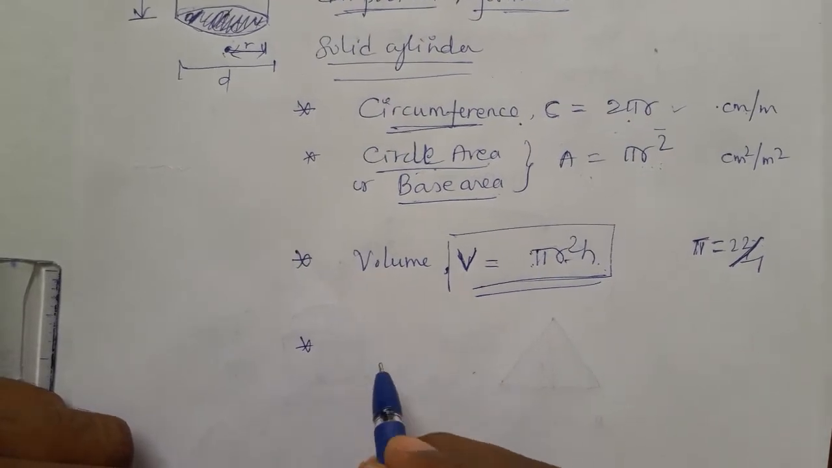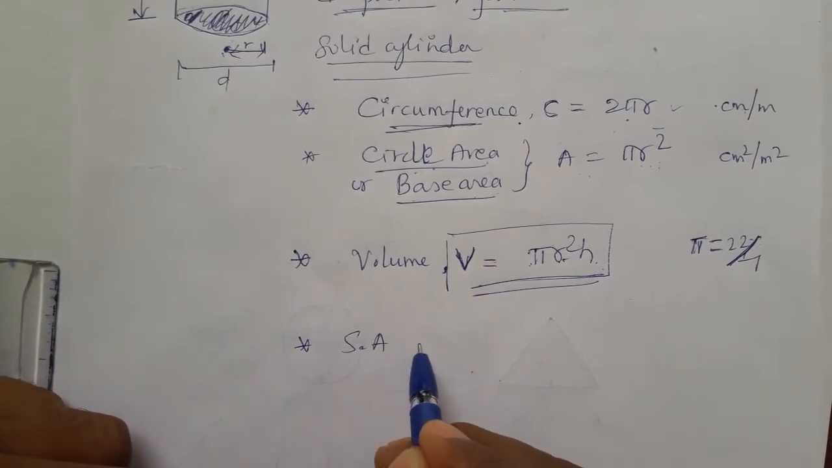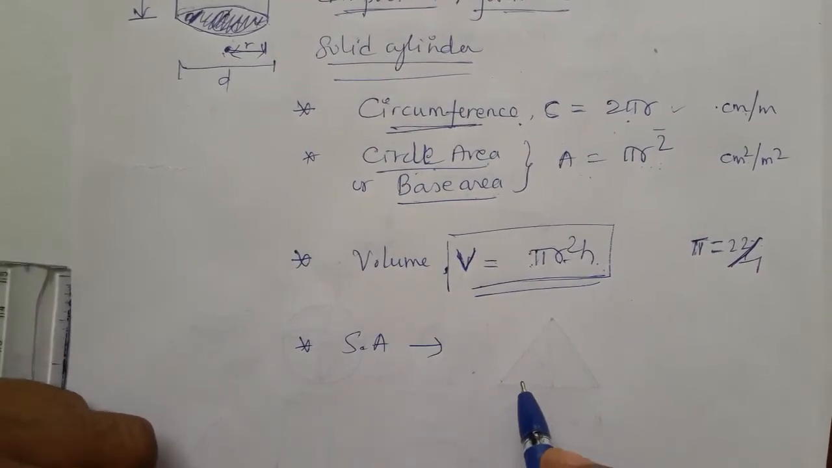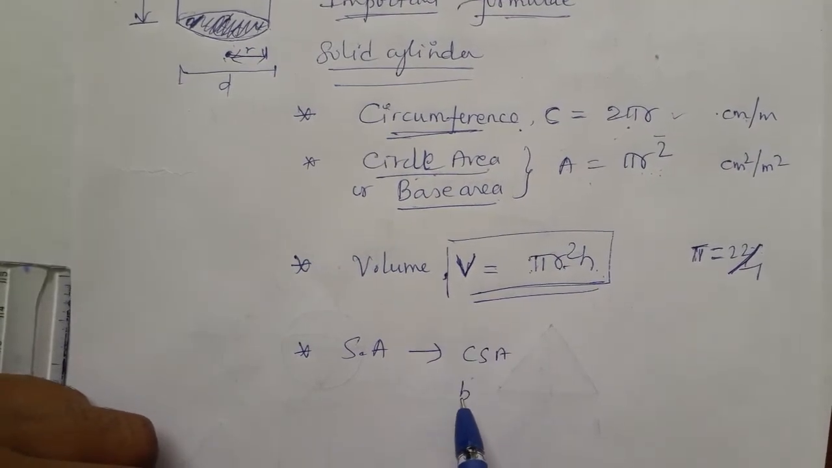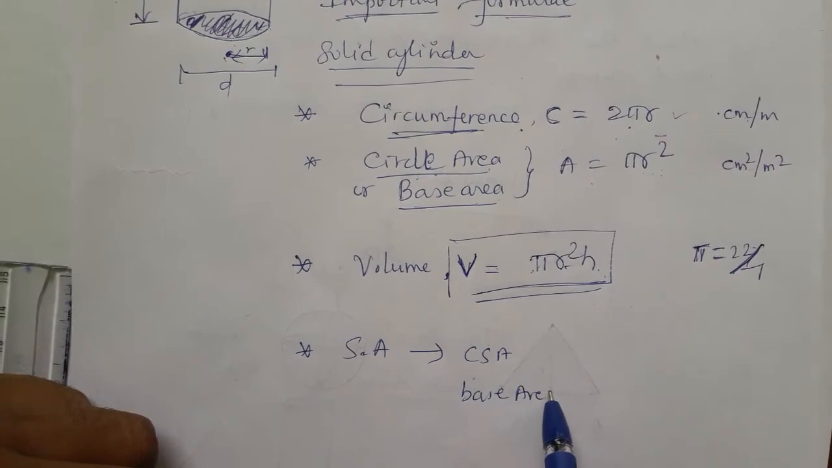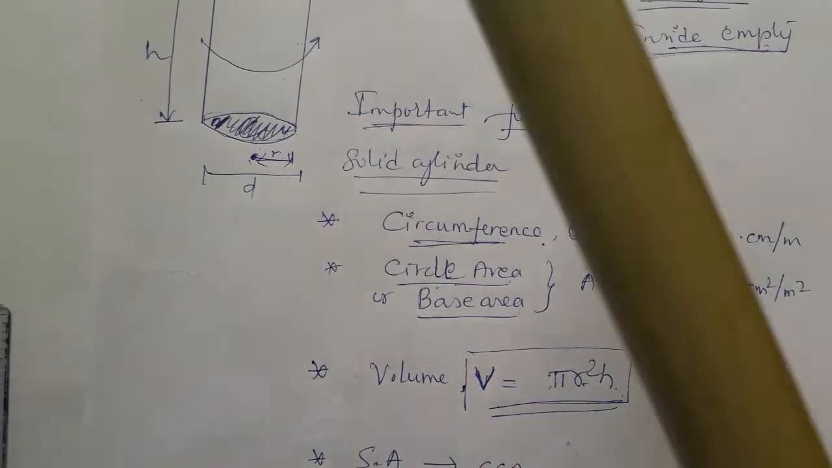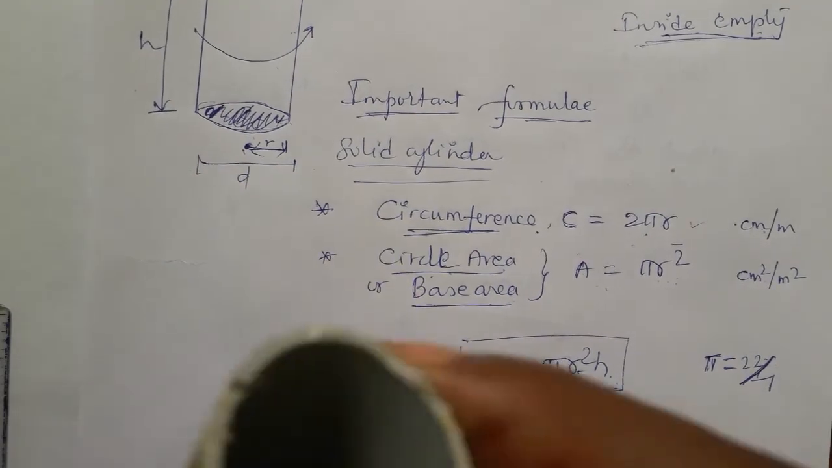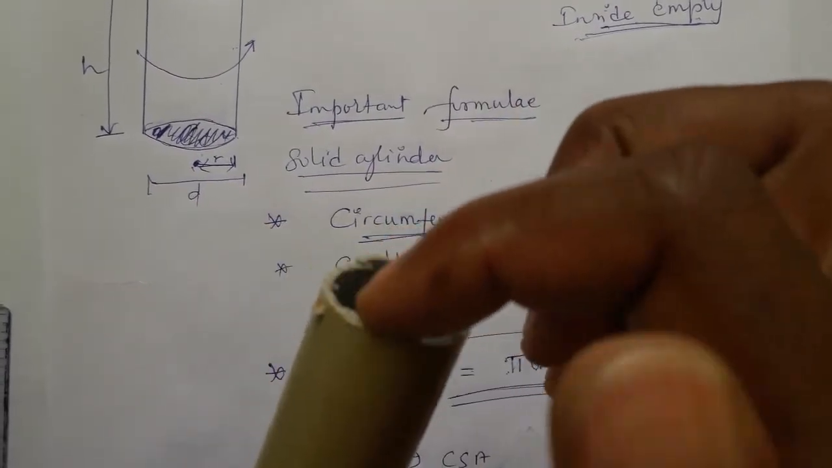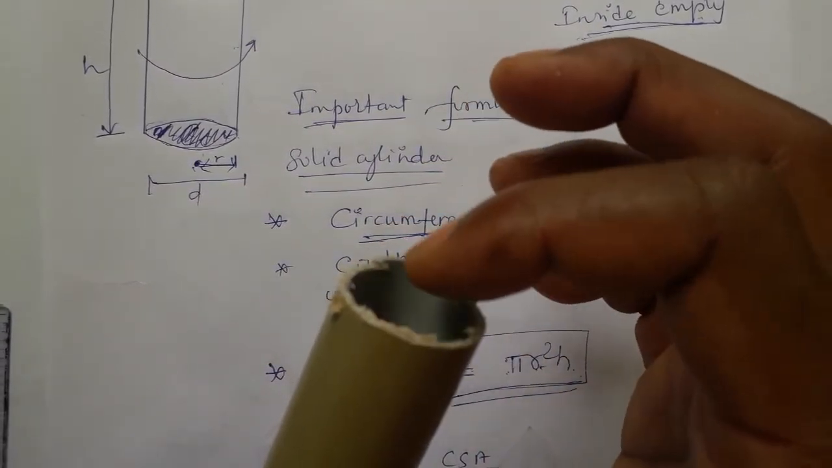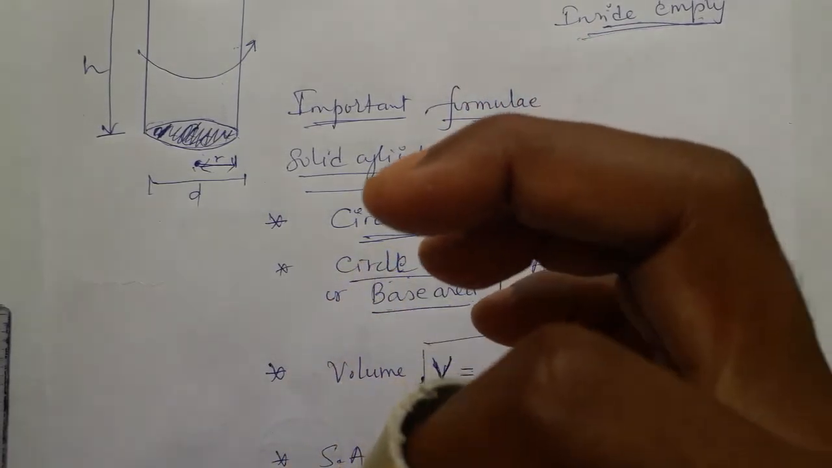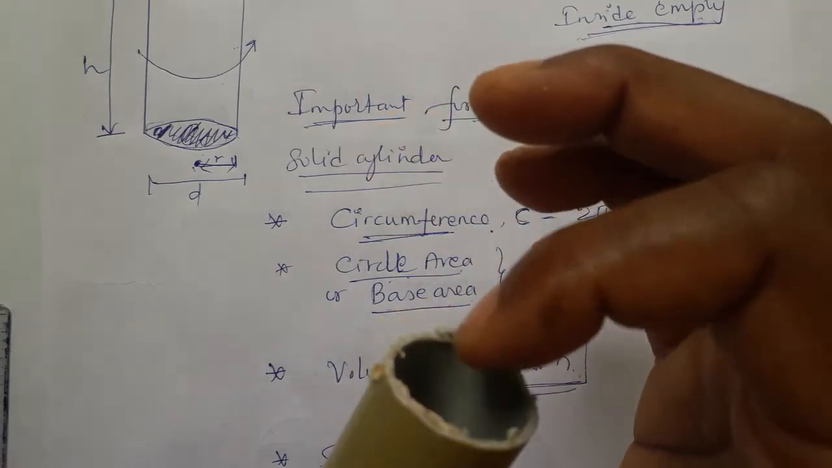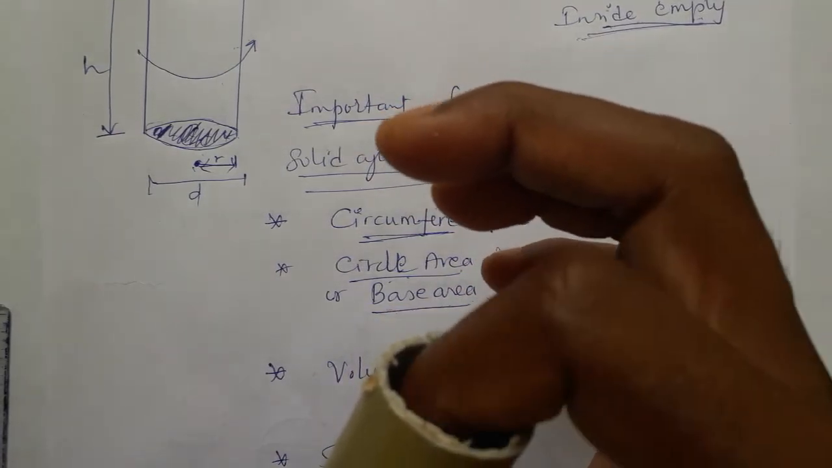Next we go for surface area. See, cylinder surface area is divided into two types. One is curved surface area, another one is base area. Understand? What exactly is surface area? See, volume means inside. So inside this cylinder something is filled. What is the volume of this cylinder? To find the volume, we ask what content is filled inside. If you are filling water in that, what is the volume of water?